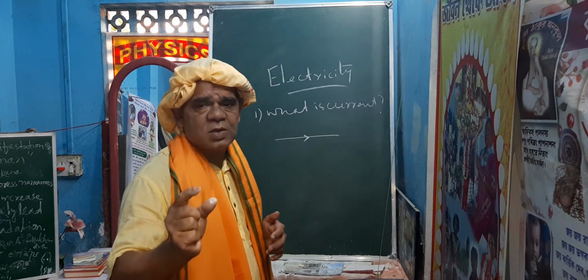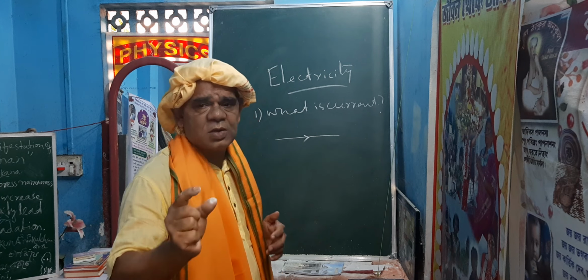This is called current. And what is the unit of current? You know, that is ampere. So 1 ampere is equal to 1 coulomb per 1 second, that is 1 C s^-1. C stands for coulomb, s stands for second. So that's why coulomb per second is called ampere.